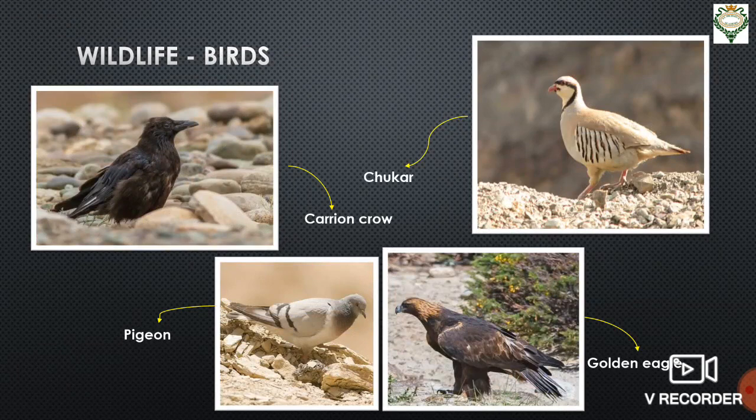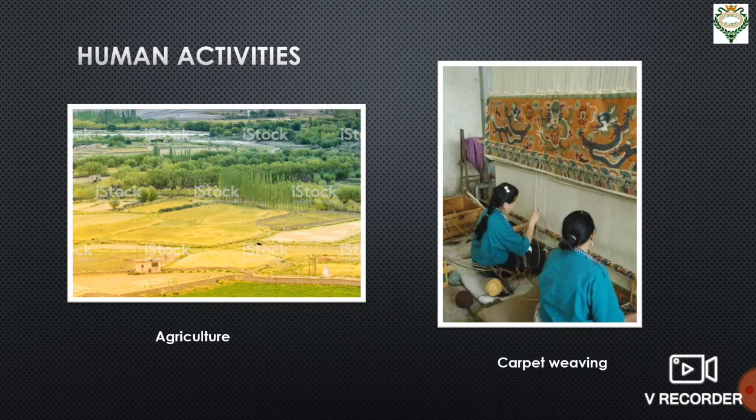Different birds like carrion crow, golden eagle, pigeon, shukar are seen in this region, that is in Ladakh. Now about the human activities, people who stay in this region practice agriculture on the lower slopes.